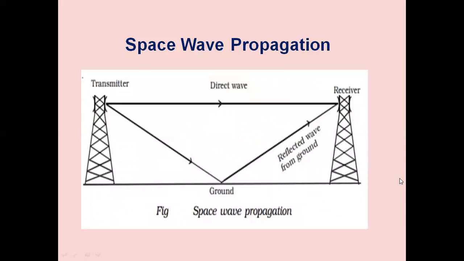So this diagram shows mostly how the waves will be propagated directly and the ground wave. The radio wave from transmitting antenna. See here, this is the transmitting antenna located on the top of the tower, and this is the receiving antenna located on the top of the tower. Both the heights should be same if there is no tilt. If there is a tilting of antenna, we can make use of low height towers at the receiving. The antennas should look each other.